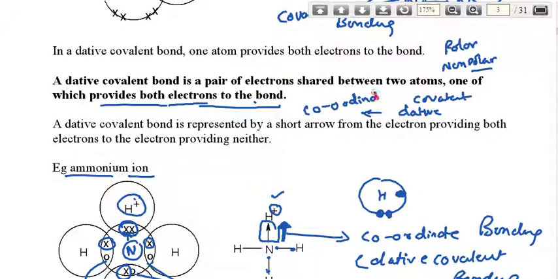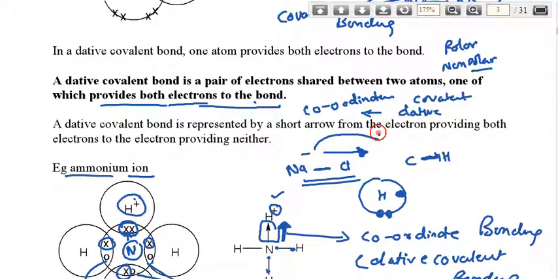This type of bonding is always shown by an arrow, unlike ionic or covalent bonds, which are shown by a simple dash. The coordinate bond is shown by an arrow, and we show the direction from which the electrons are shared to the other.